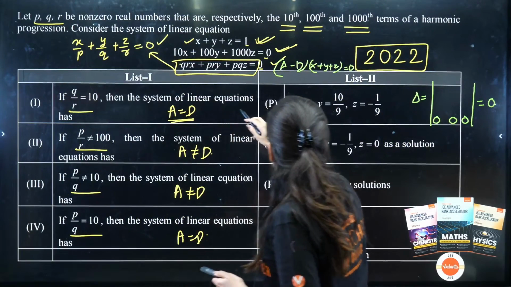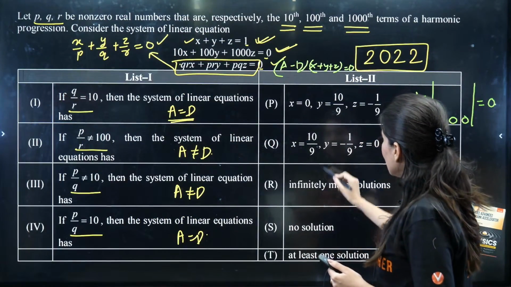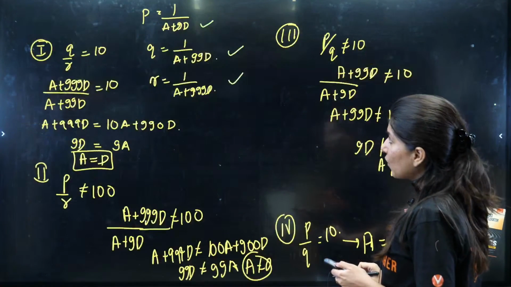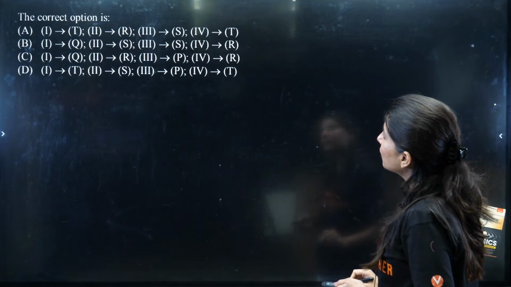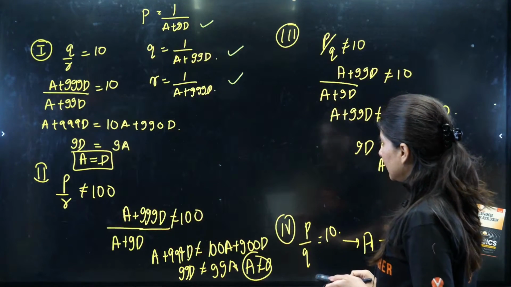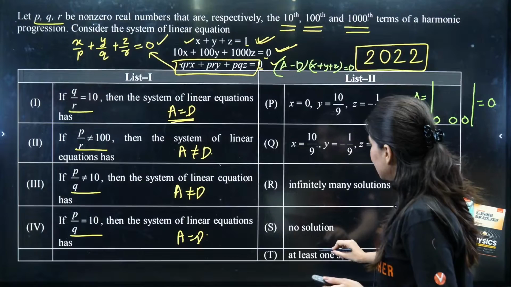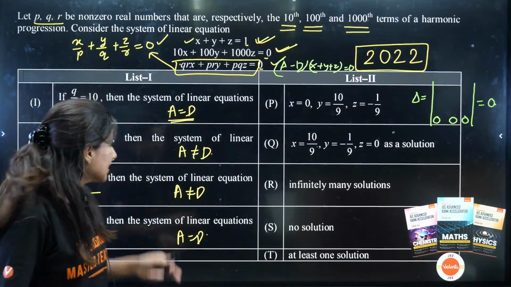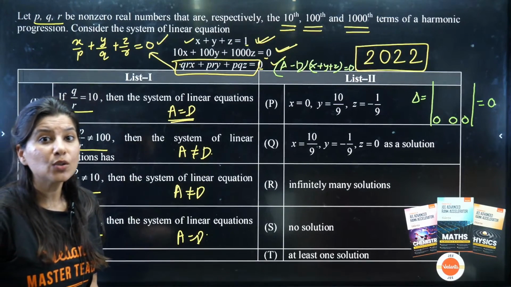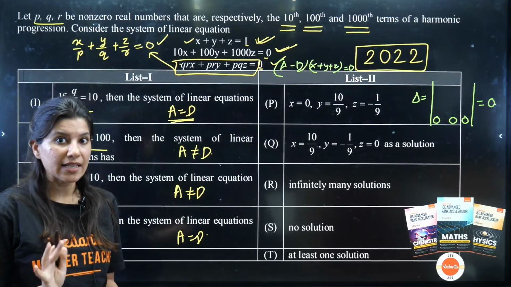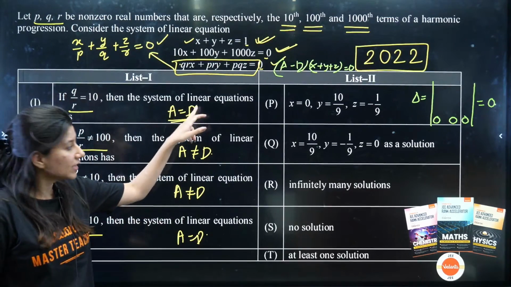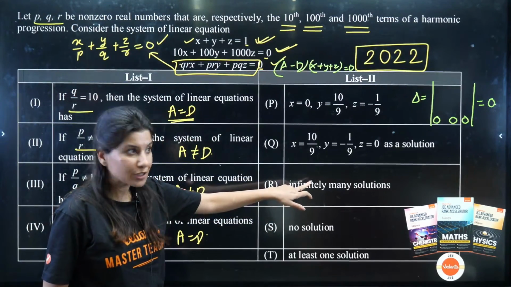Option 1 is having either T or Q, and option 4, let us talk about option 4, T or R. Okay. So by looking at the first and fourth, we are actually not able to get any particular answer, because everything can be right. If A is equal to D, no solution can be true, infinite solutions can be true.